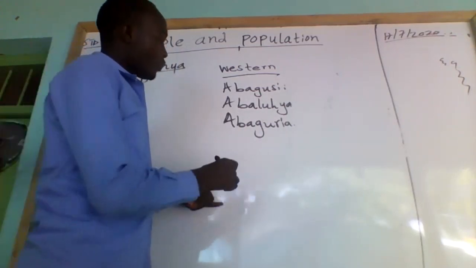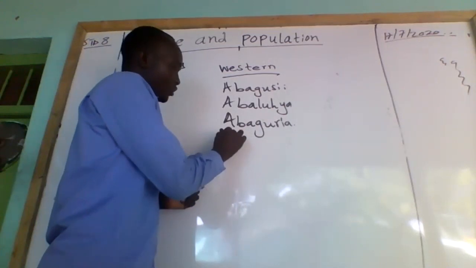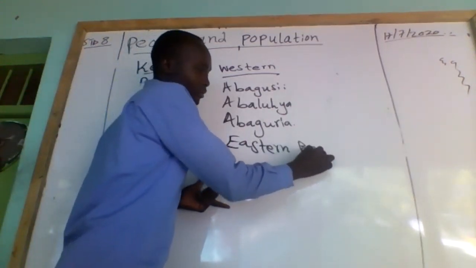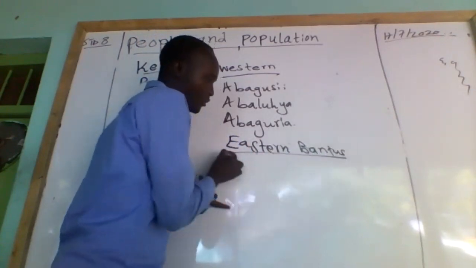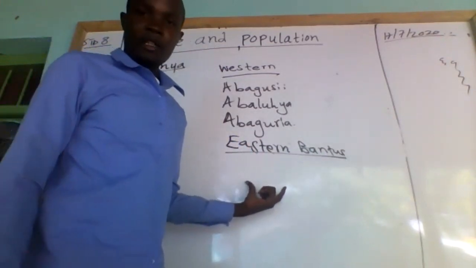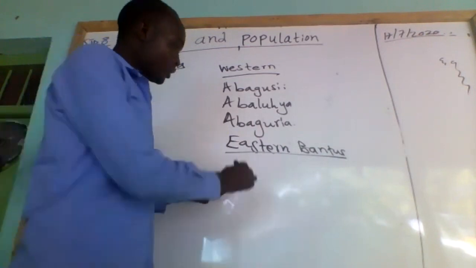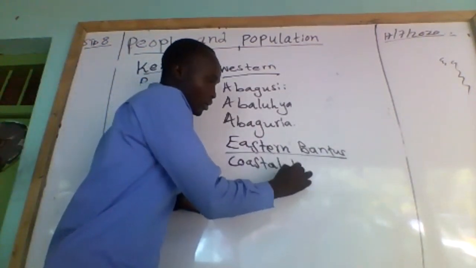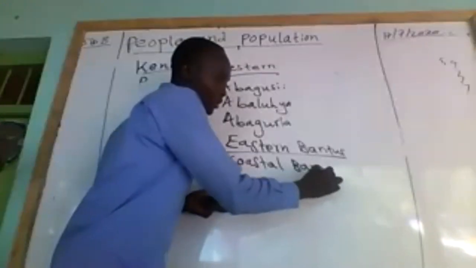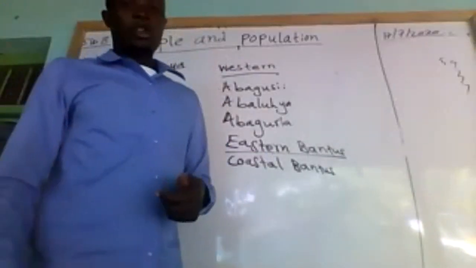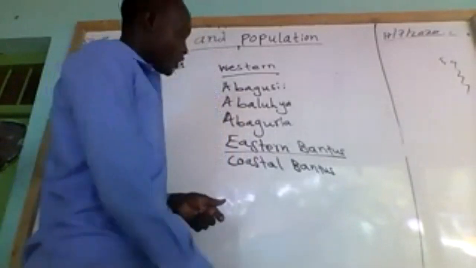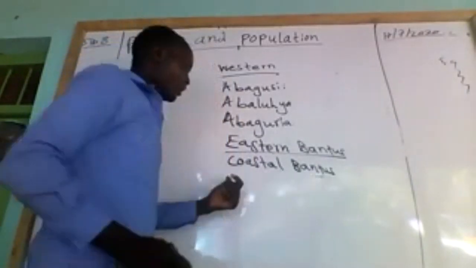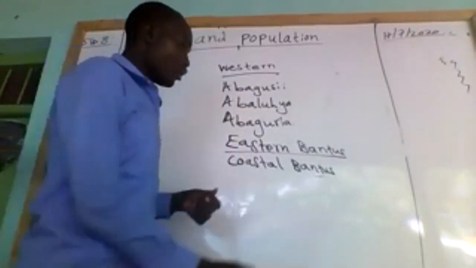Now, we have also what we call Eastern Bantu. Eastern Bantu is further divided into two groups. We have number one, what we call the coastal Bantu. Coastal Bantus, we are going to name them.